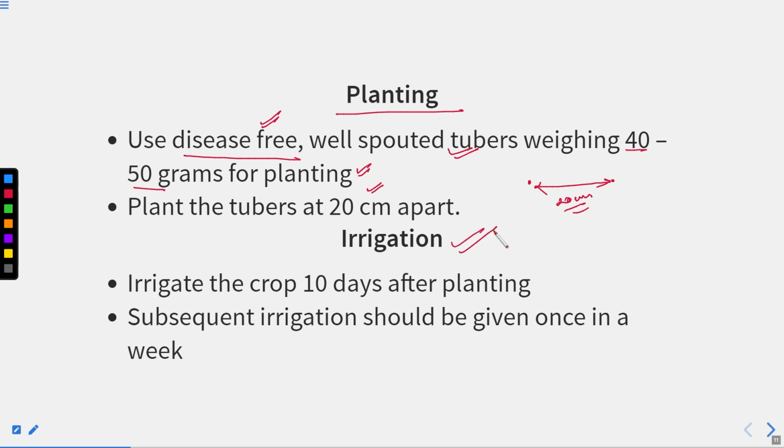Now irrigation. Irrigate the crop 10 days after the planting. So once you have planted, after the 10th day you will irrigate that plantation. Subsequent irrigation should be given once in a week. In a week you must provide water to the field once a week. So this should be followed for the irrigation process.